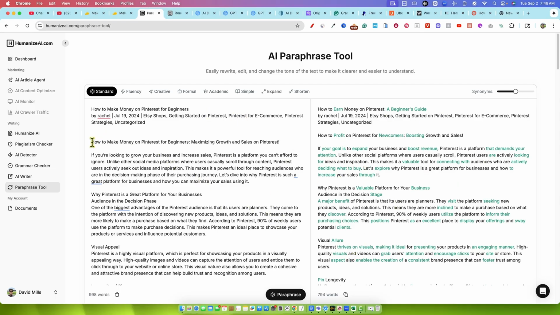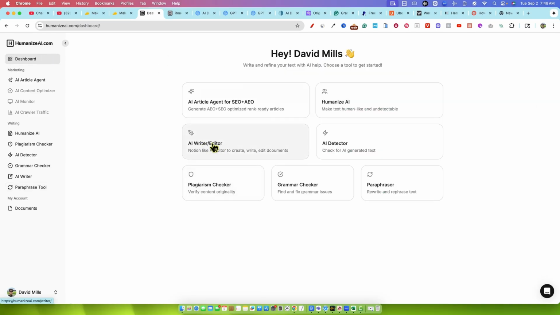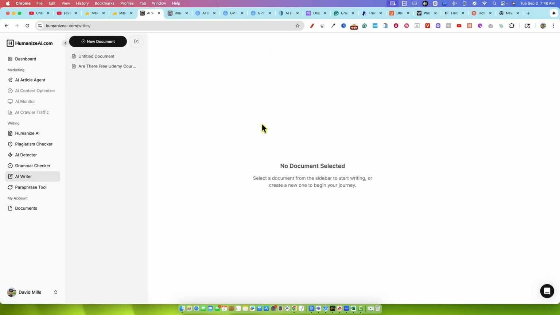This would be good for customizing and writing content paragraphs at a time, being able to select academic, formal, creative, fluency, and so forth right there. I think if you're really getting into manually writing or using AI for your articles, this could be a great tool to use. And what you would do is put this up on your second monitor. And then I would put the AI paraphrase tool on your second monitor, right? And then I would use the AI writer editor right here, and then go and find an article, maybe the one we were talking about.